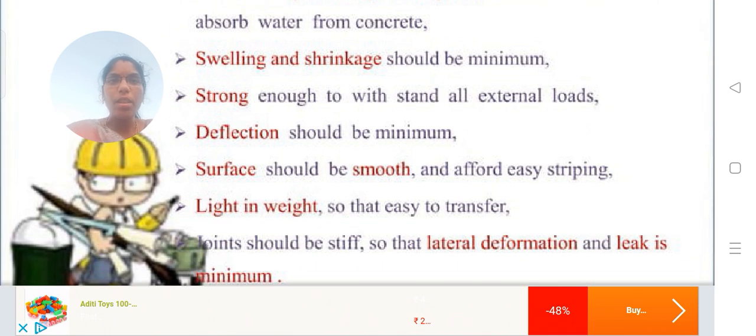Deflection should be minimum. The surface should be smooth, with easy striking, and light in weight so that it is easy to transfer from one place to another place, and the material can be used for another purpose also. Joints should be stiff so that no lateral deformation or leakage of material occurs.